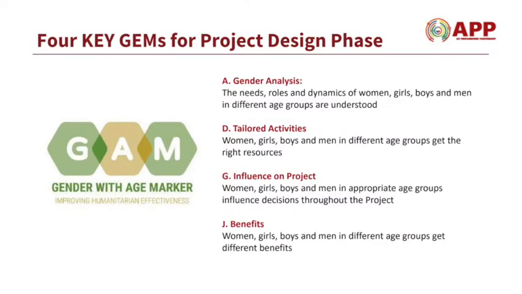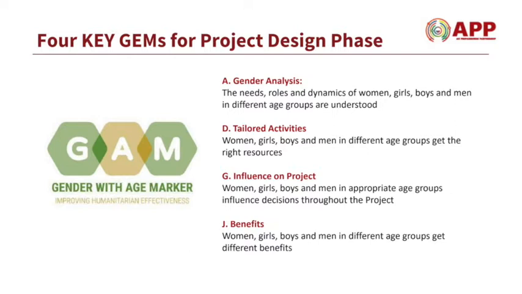There are 4 key gender equality measures that are considered in the project design phase. Gender analysis. This means the needs, roles, and dynamics of women, girls, boys, and men in different age groups are understood. Based on gender analysis, there is the criteria of tailored activities. Women, girls, boys, and men in different age groups get the right resources. So the first criteria, gender analysis, leads to tailoring the activities to diverse groups.